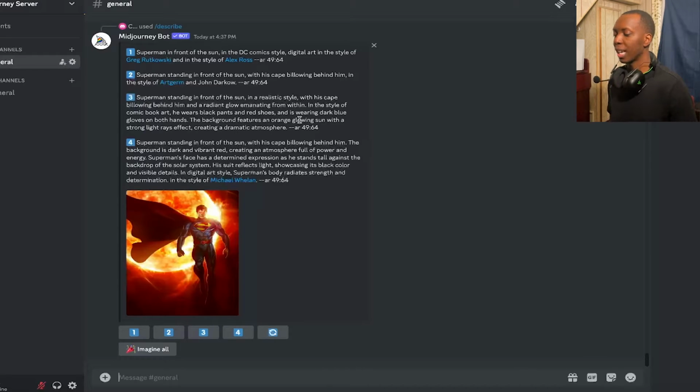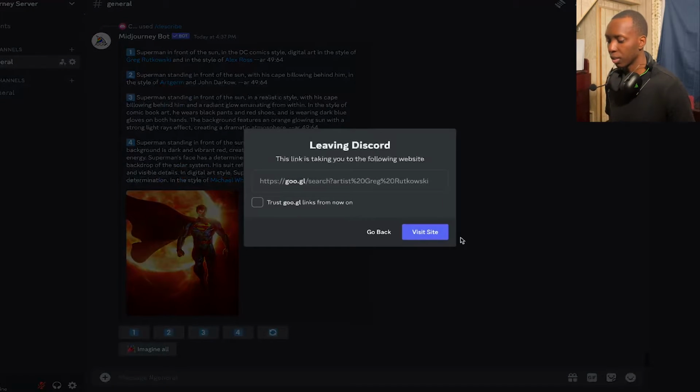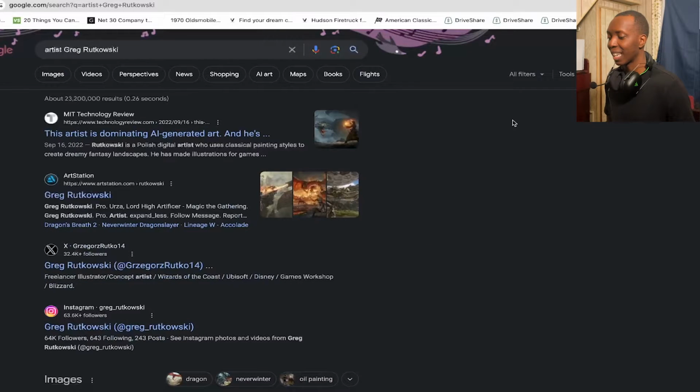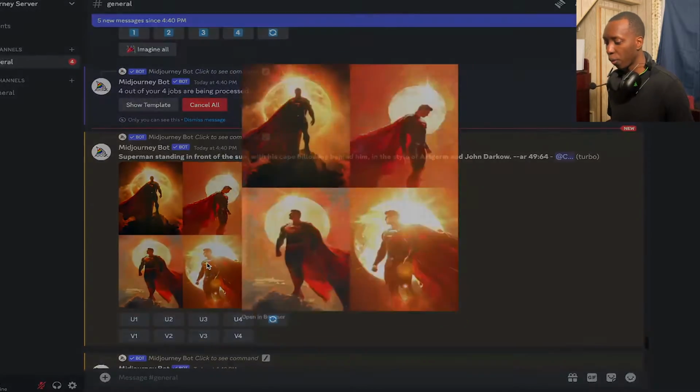So now Midjourney has given us the prompts that it thinks would give us the image that we're looking for, pretty much verbatim. It even uses certain famous people like Greg Rutkowski. And if you click on these, you can actually go see where it's getting its data from. So it's kind of like ChatGPT-esque in the sense of its ability to web scrape to see where the ideas are coming from. Now you can click any one of these numbers in order to generate the prompt that it's coming up with. I'm going to click imagine all, and so far it's not bad.